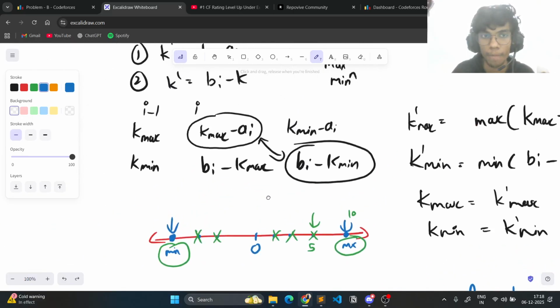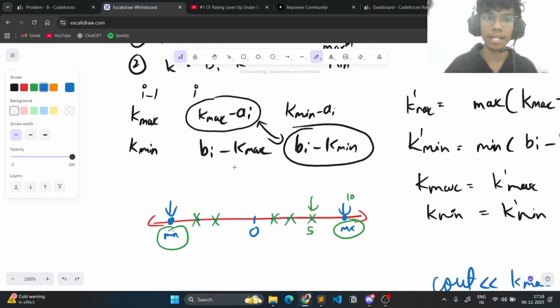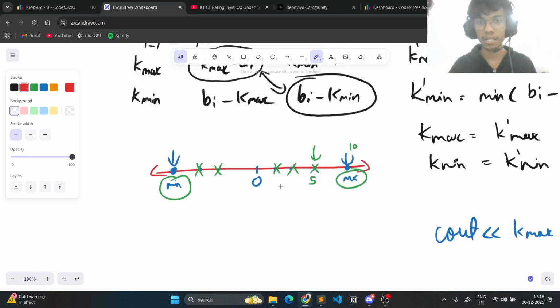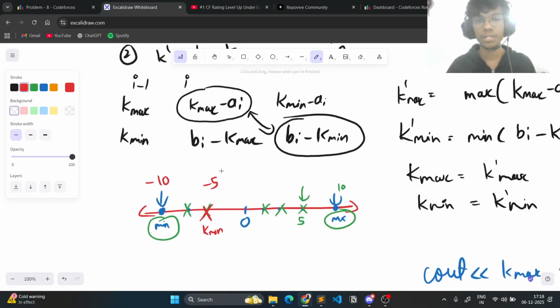So the main intuition for this problem was that you realize that we only need the minimum and a maximum point. We do not need anything in between, because if we, let's say, needed this one, then k minimum would be this point. Let's say this is -10 and this is -5. Just think for a second, for which case would it be beneficial to take -5?